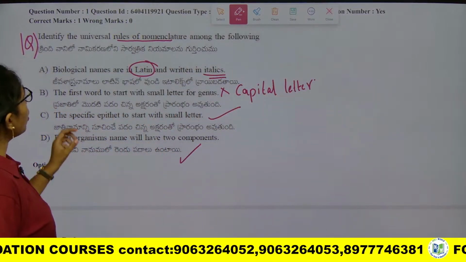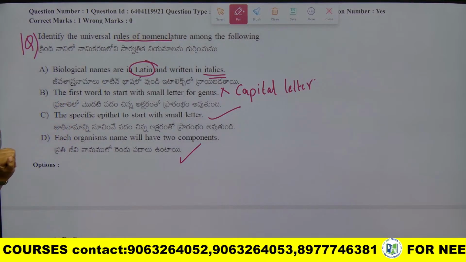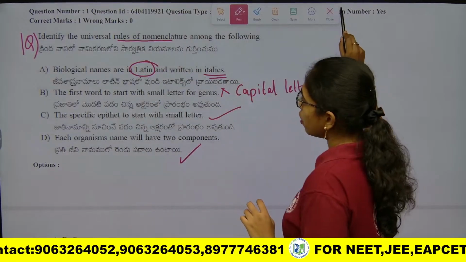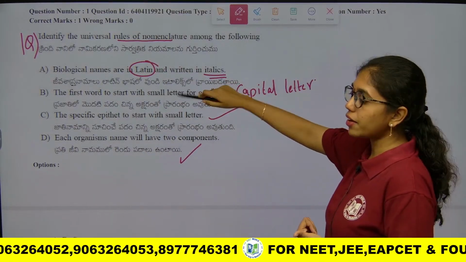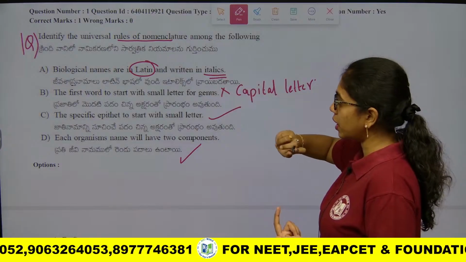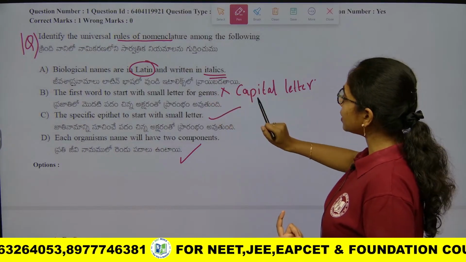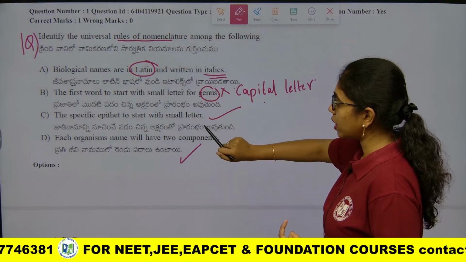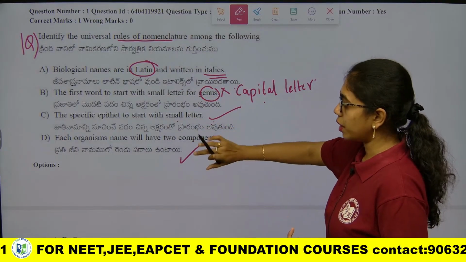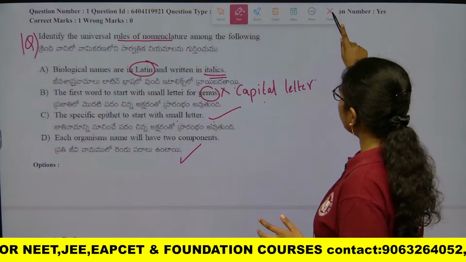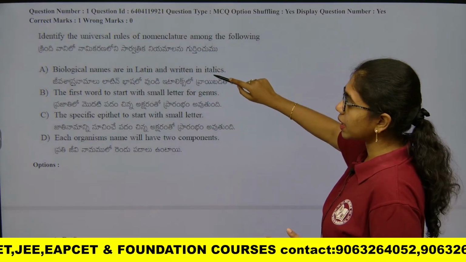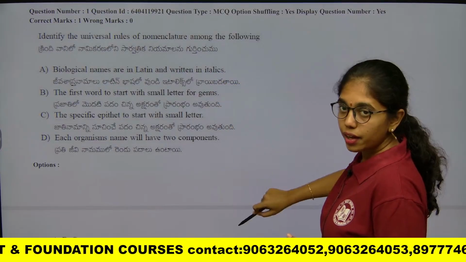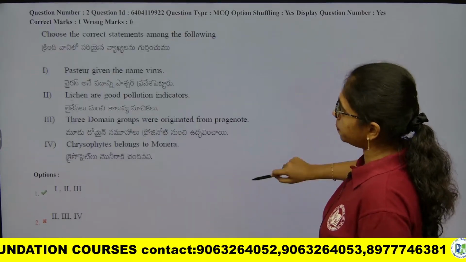So if we have to identify the universal rules, of course the names are derived from Latin and they are written in italics. Genus starts with capital letter, not with small letter. This is wrong, and C and D, both the statements are true. So with this we have to opt for the correct statements with respect to binomial nomenclature, A, C and D. Right ma? Next question.